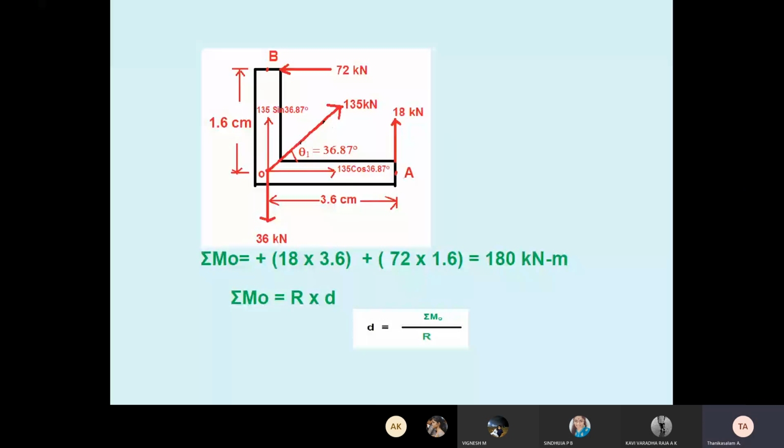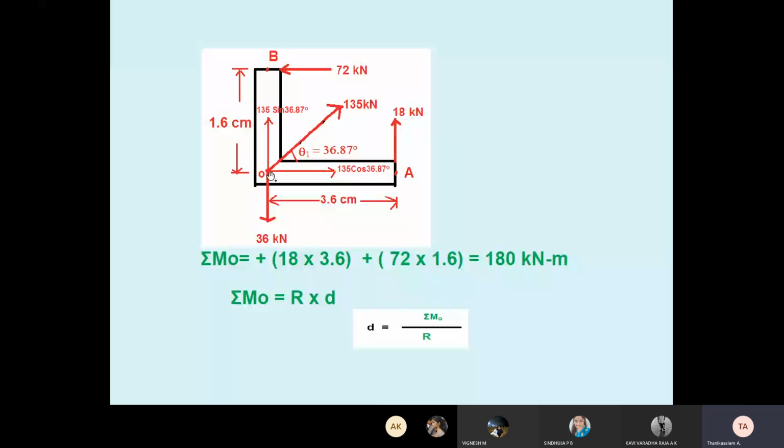In the reference point, see here, 36 is acting at that point. So the 36 does not give any moment, because O is the reference point. Similarly, 135 cos 36.87 does not give moment because it is acting at that O point. Similarly, 135 sin 36.87 does not give any moment. Why does it not give moment? Because it is acting at the reference point itself. What is the moment? Force into perpendicular distance.